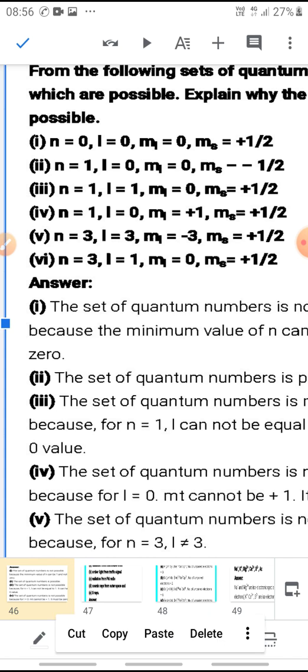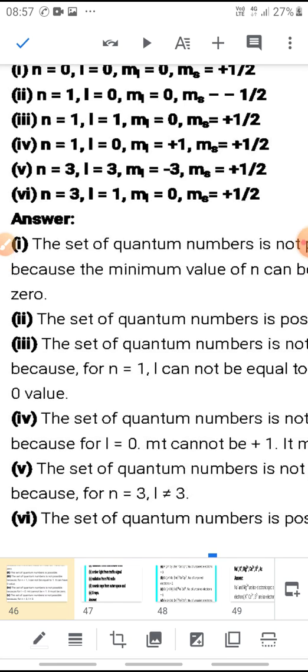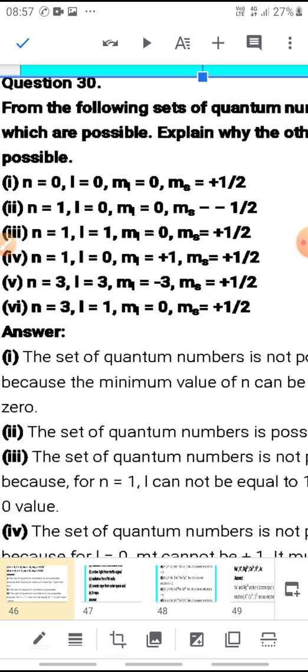Can L be 1 when n is 3? Yes, it can be 0, 1 and 2. Now, this ML is 0. ML can be 0. MS can be plus half. So, you can say that the sixth set of quantum numbers is possible.